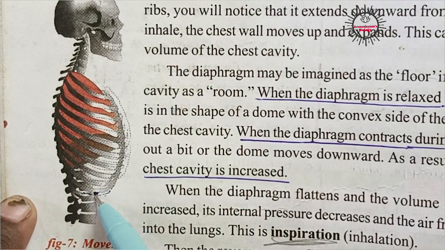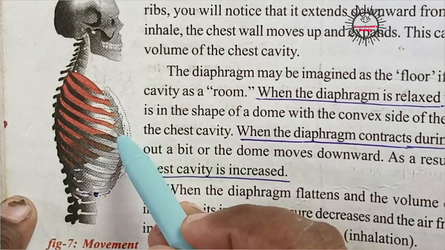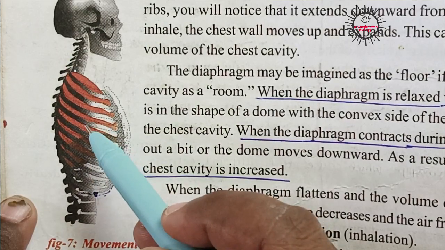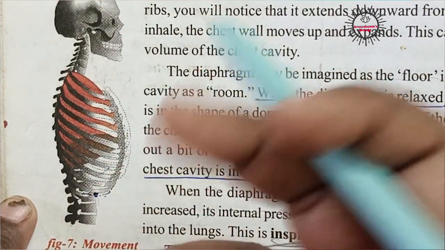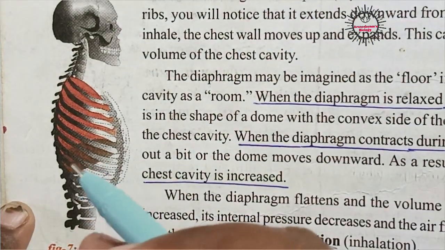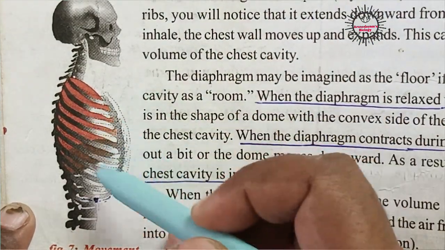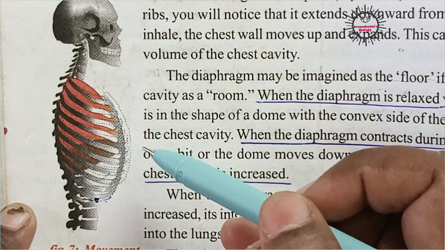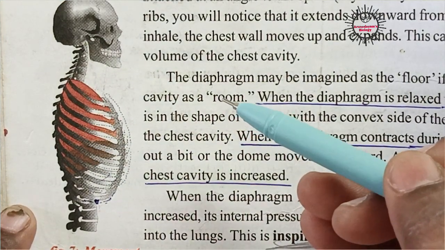So the diaphragm becomes flattened, the ribs move forward, the chest cavity increases. Actually, when the chest cavity increases, that means the space present in the lungs increases so that it can accommodate more air. As the space present in the lungs increases, the air from outside enters into it and fills in. So these are the changes that take place during inhalation.